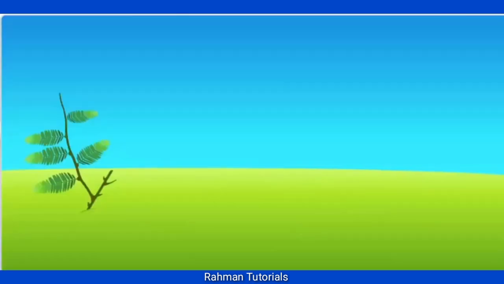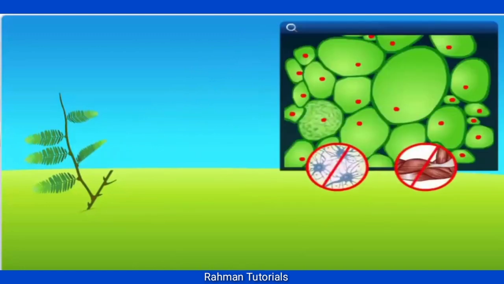Let's consider the first example of a sensitive plant responding to touch. They don't have any nervous or muscle tissue to detect touch, so how does the leaf move in response?